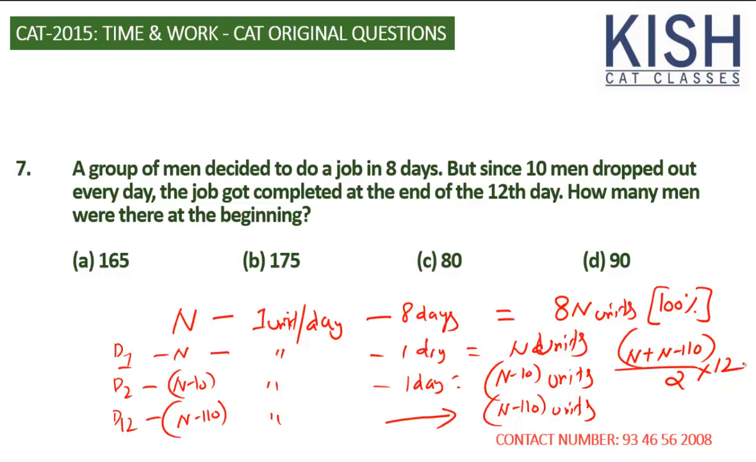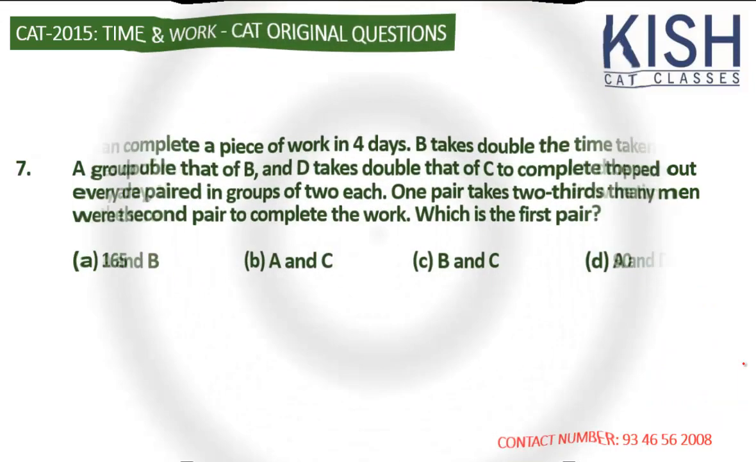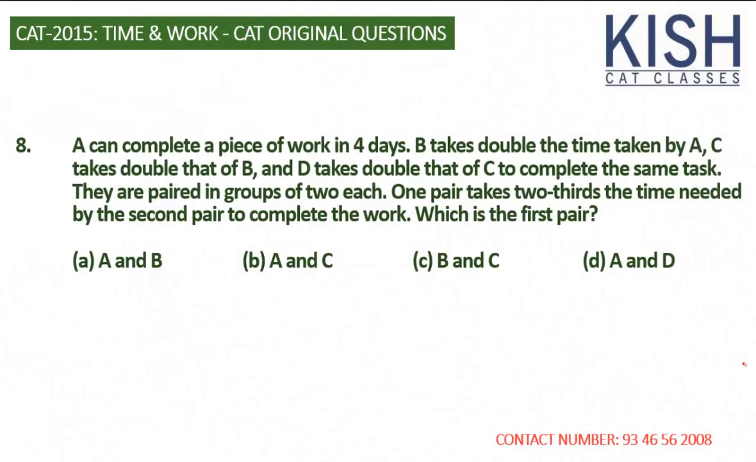While going through the concept questions, we have already solved this question. Now, A can complete a piece of work in 4 days. B takes double the time taken by A. C takes double the time that of B, and D takes double the time that of C to complete the same task. They are paired in groups of 2 each. One pair takes 2/3 the time needed by the second pair to complete the work. Which is the first pair?